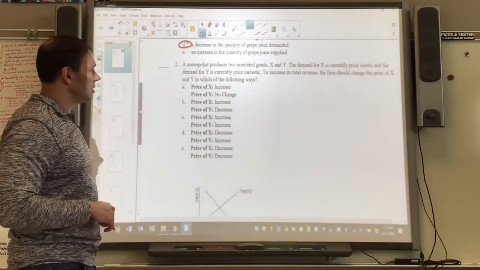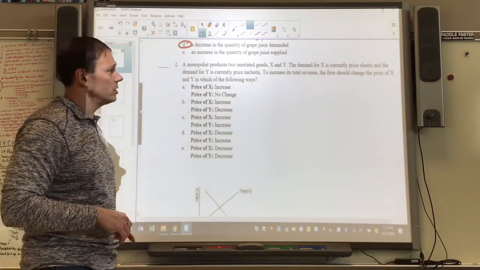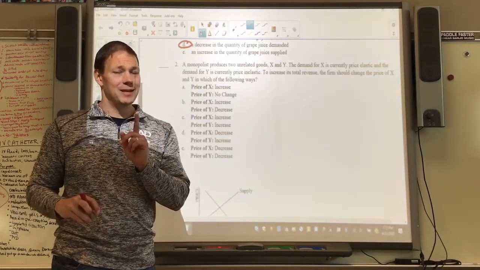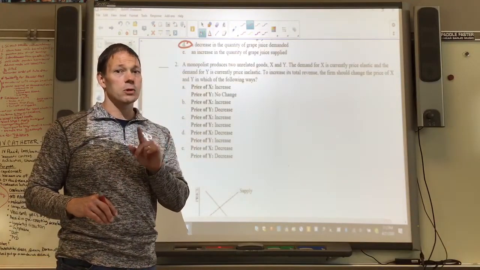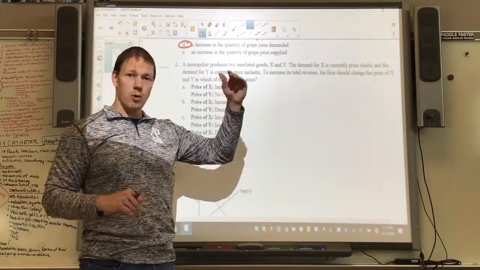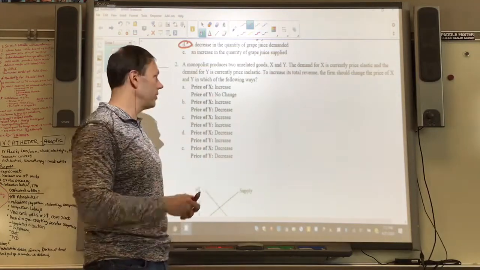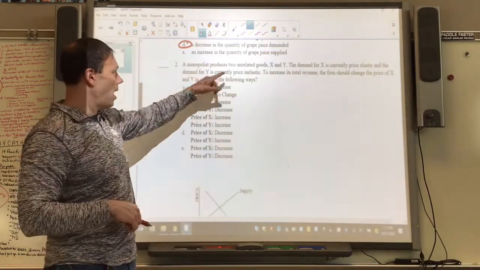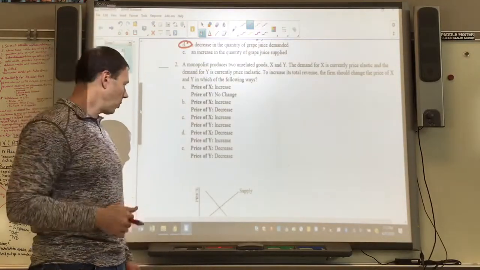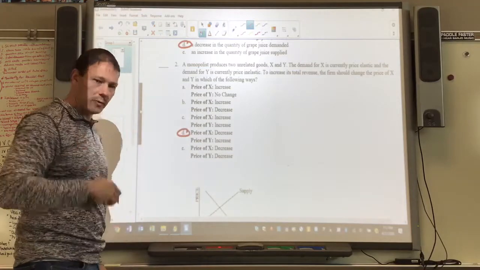Number two, a monopolist is producing two goods, X and Y. Demand for good X is currently price elastic. Well, remember our total revenue test. When demand is elastic, do you want the higher or the lower price? That's right, the lower price. So with good X, they're going to want to decrease the price because decreasing it increases your revenue. And then, of course, with good Y, it is price inelastic. When it's inelastic, you want the higher price. So you want the price of X to go down, Y to increase, and we have letter D.